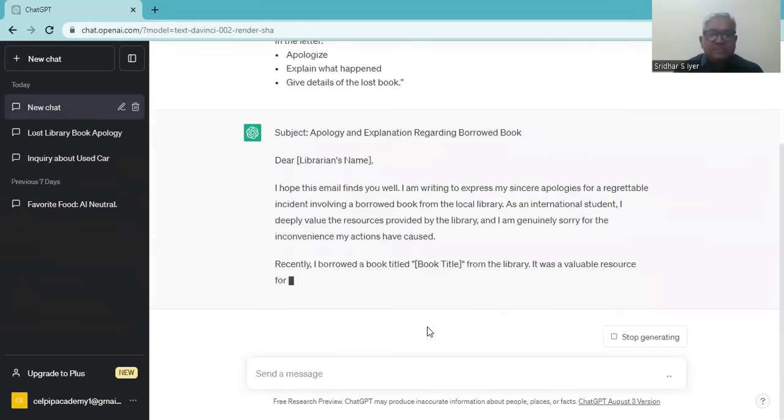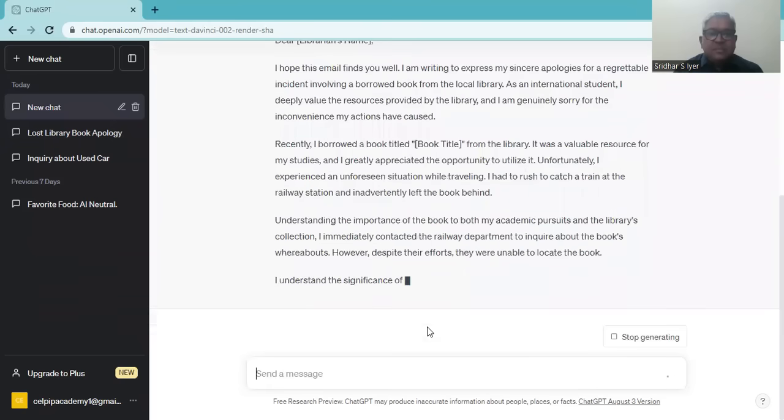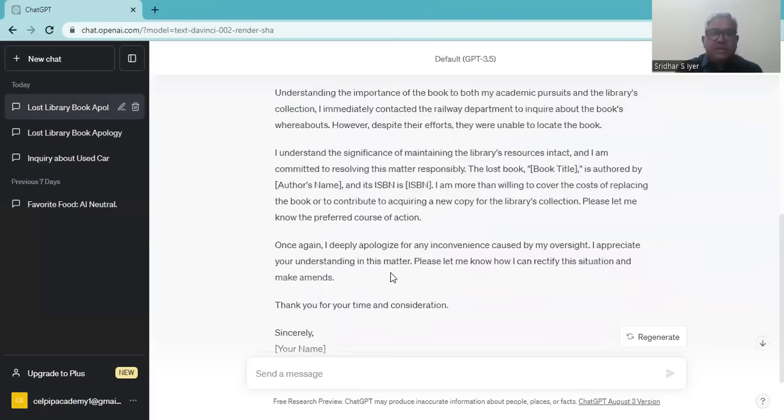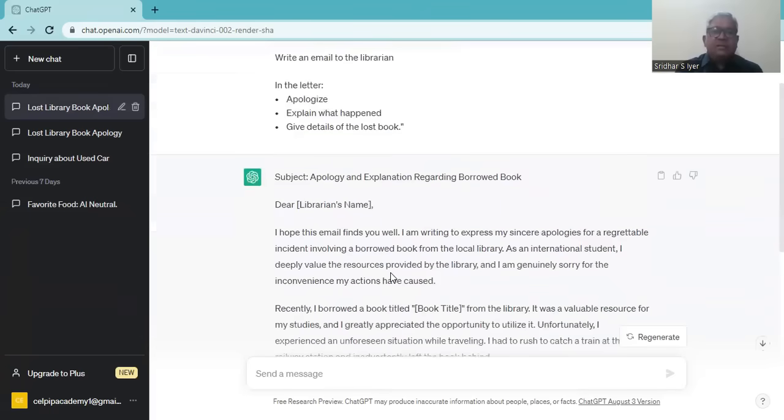All right then. Okay, here we go. Okay, fine. So, brilliant. We do not require a subject line. So as I said earlier, maybe ChatGPT has no clue what CELPIP task 1 letter writing is. So it has also given us the subject line, which is not at all required.